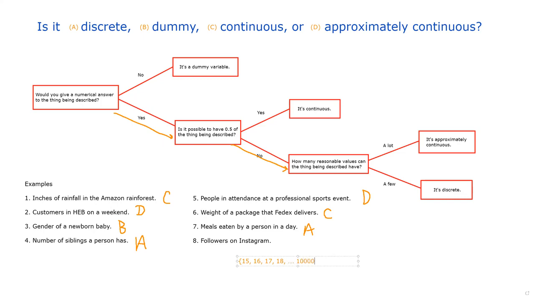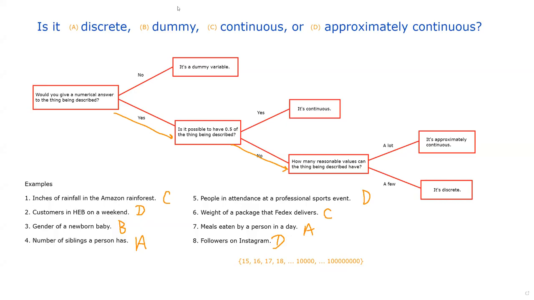So we're talking people who've got 10,000 followers, but then you get up to celebrities like the Kardashians or The Rock, and they've got hundreds of millions of followers. And so this list is massive. This is not a list that you could count on one hand. So with that in mind, this would be approximately continuous.